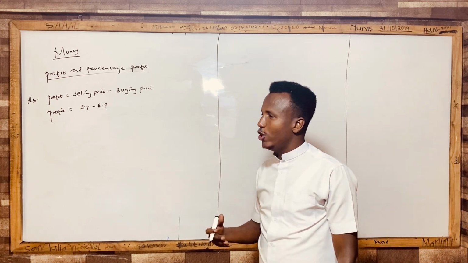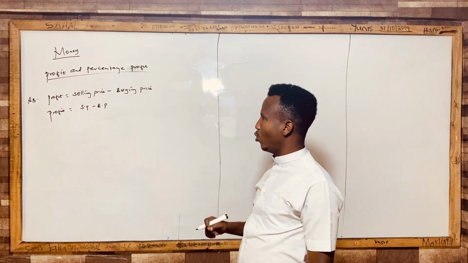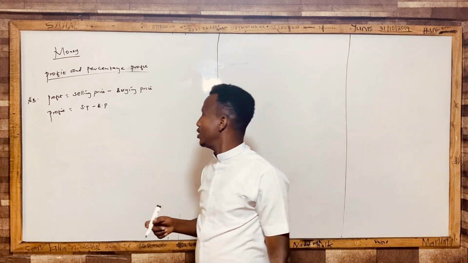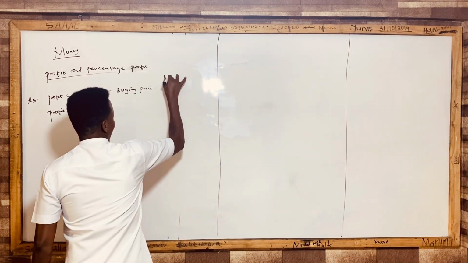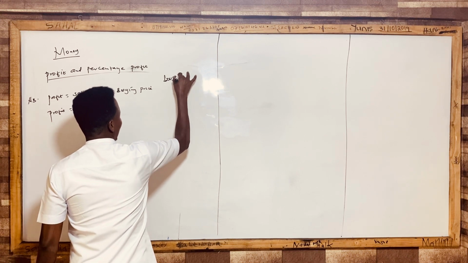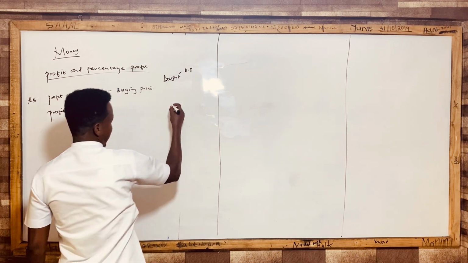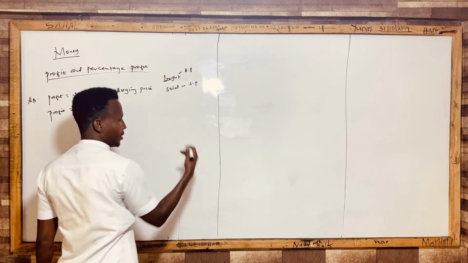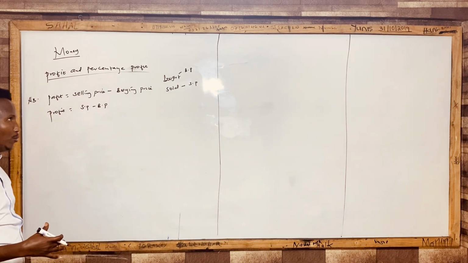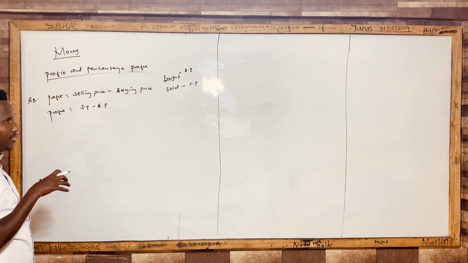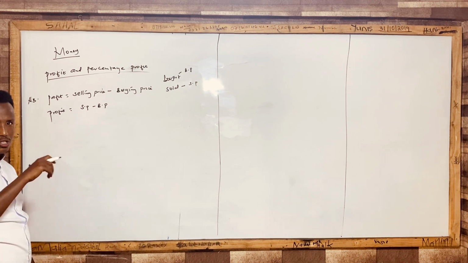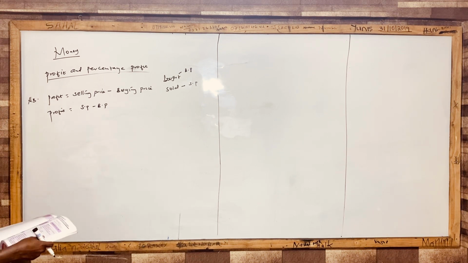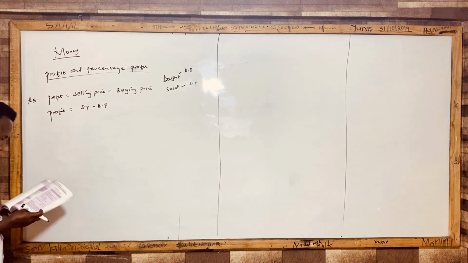Then, how can I know, within the question, whether this is the buying price or the selling price? The moment you see this word, bought, this represents the buying price. If you see this one called sold, then this represents the selling price. Just understand, these are the keywords in those mathematical statements. Now, without wasting time, let's see the first example.